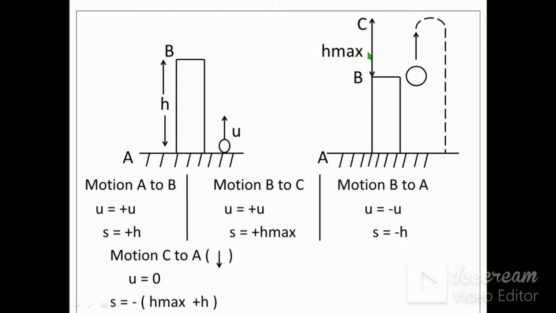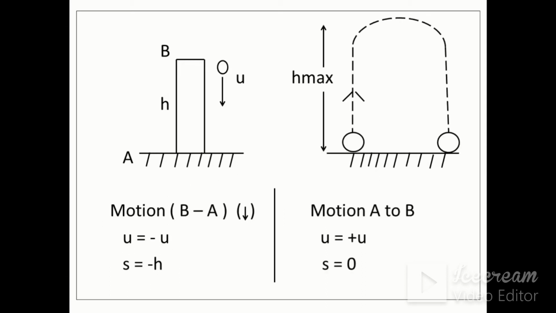If the particle moves from b to c, it is moving in the upward direction. Therefore u is equal to plus u and s is equal to plus h max. Therefore for c to a, u is equal to 0, as the ball after reaching the maximum height has velocity 0 and starts moving in the downward direction. Therefore u is equal to 0 and displacement is equal to minus of h max plus h. If the particle moves from b to a, u is equal to minus u and s is equal to minus h.